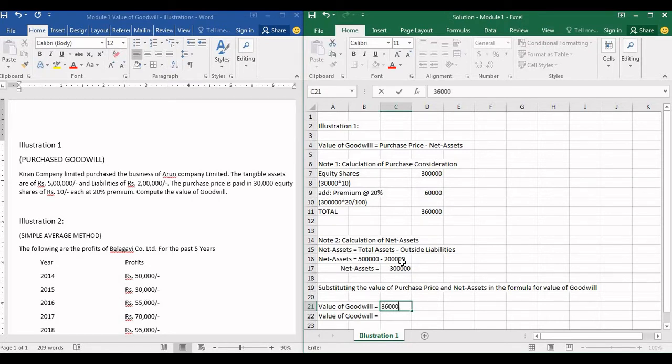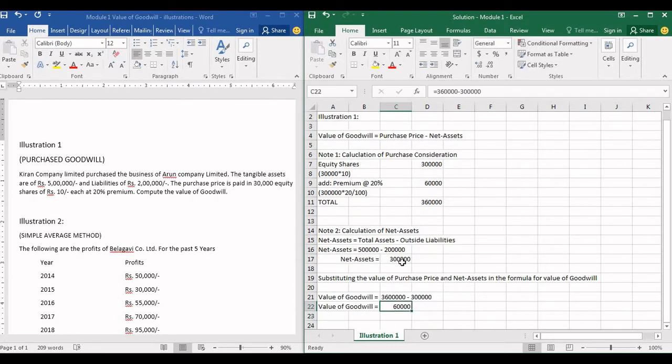Purchase price is 3,60,000 and the net assets value is 3 lakhs. The value of goodwill is 60,000 rupees.